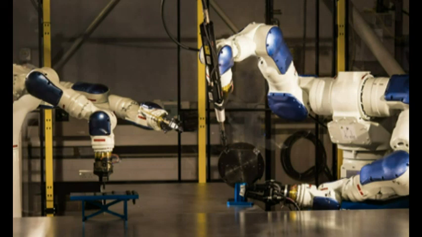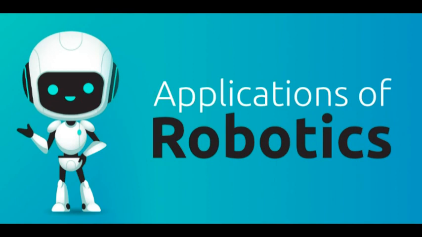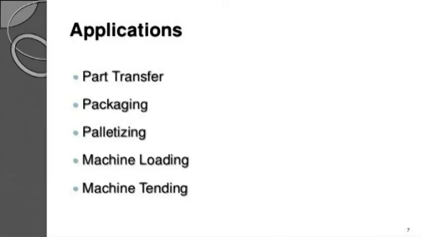Various areas of application of robots in a manufacturing environment, like parts handling. Parts handling means recognizing and separating the parts, picking and placing the parts at desired locations, palletizing and depalletizing the parts, and loading and unloading the parts on required machines.